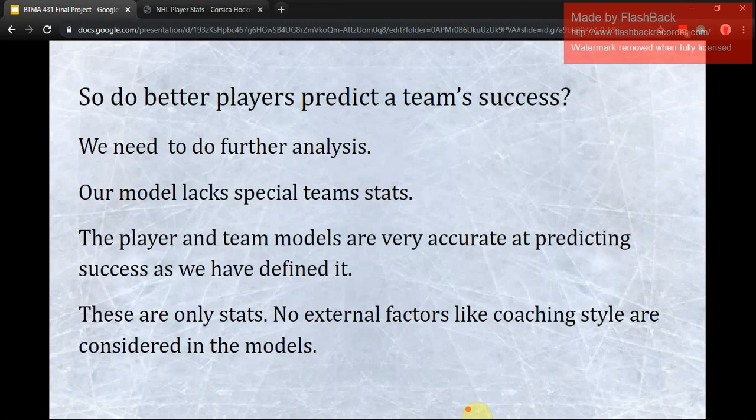Finally, do better players predict a team's success? We need to do further analysis. Our model lacks special team stats, and the player and team models are very accurate at predicting success as we have defined it. However, those measures of success don't necessarily define a team's regular season success. Another thing to keep in mind is that these are only statistics. External factors like coaching style or how well you get along with your teammates aren't considered in the models.